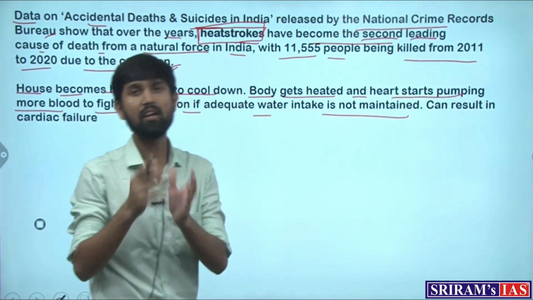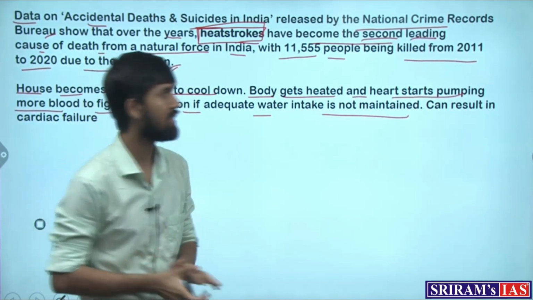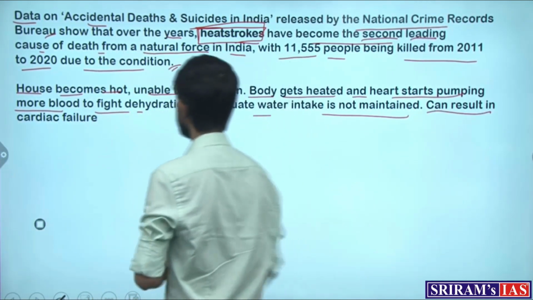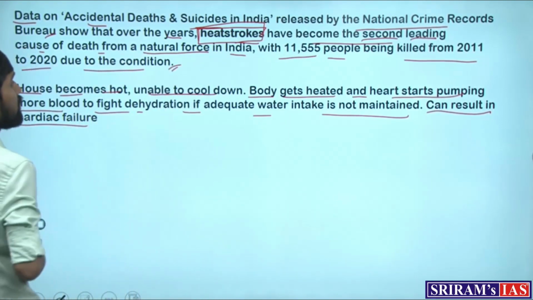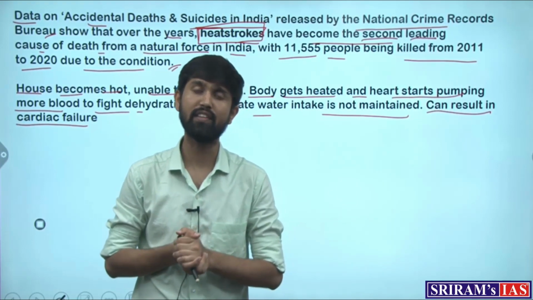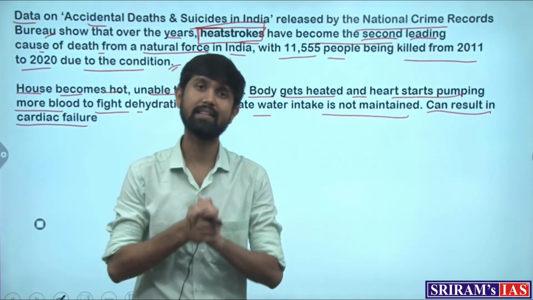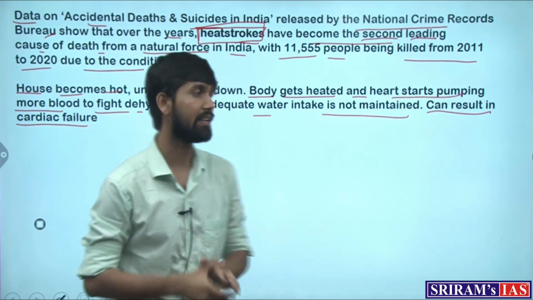And in this case, when the heart is pumping more blood, people with weak hearts can suffer cardiac failure as well. This has been observed by the medical experts, as mentioned in the article, and this talks about the grave impacts that this concept of urban heat island can have.